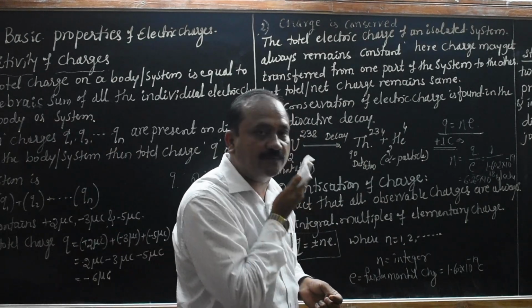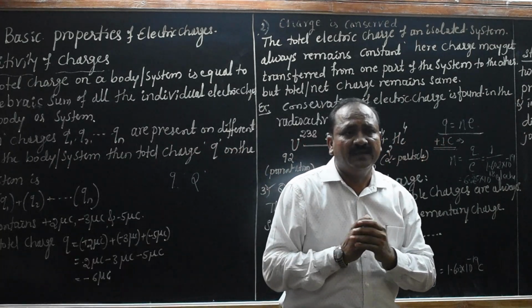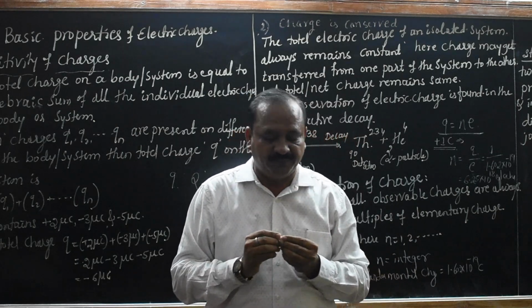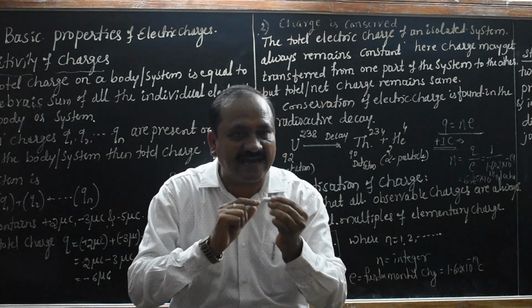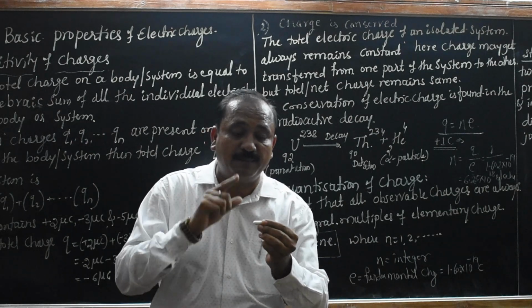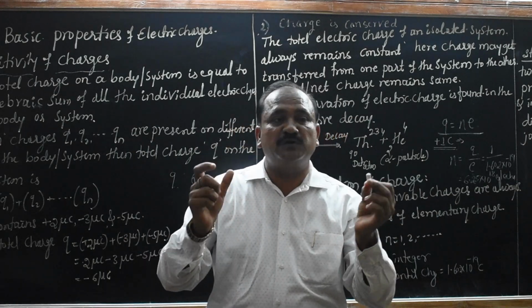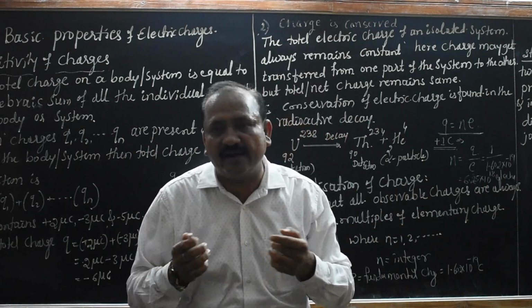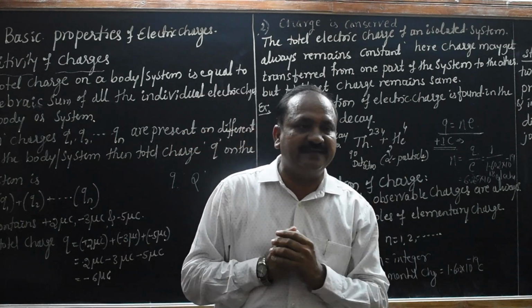2 marks questions. So far, calculation part. For example, let us say this is that one body. This body is having plus 1 coulomb charge. That plus 1 coulomb positively charged. How do you say the body is positively charged? This one that already I have been discussed for that last class. How do you say that the body is positively charged?